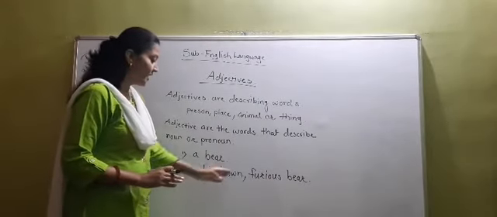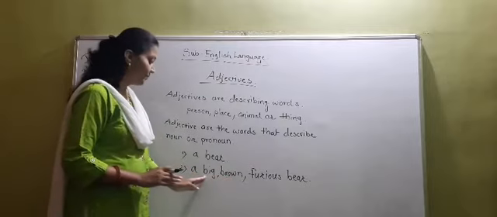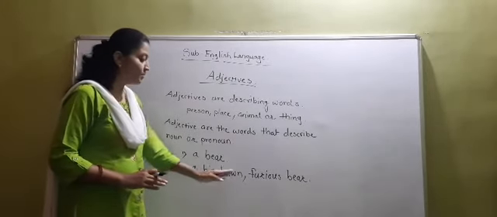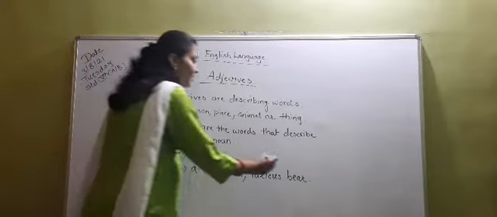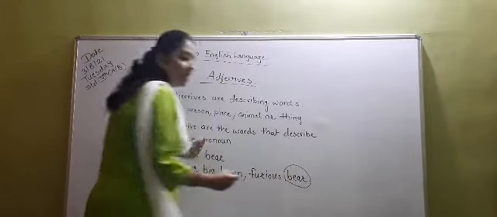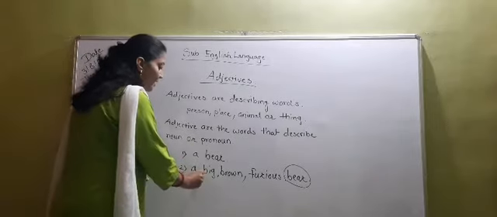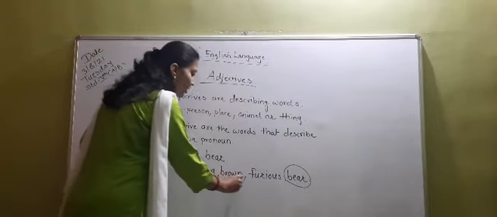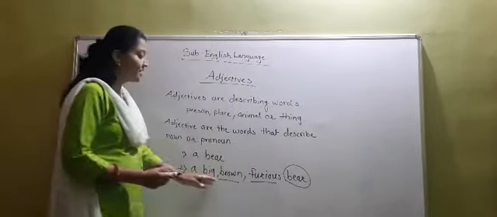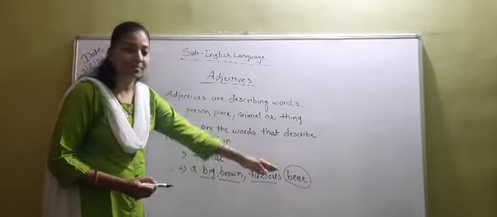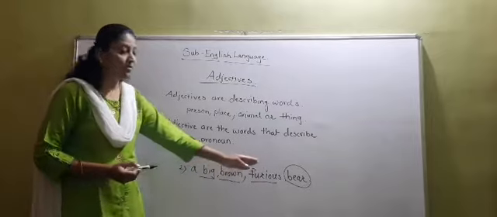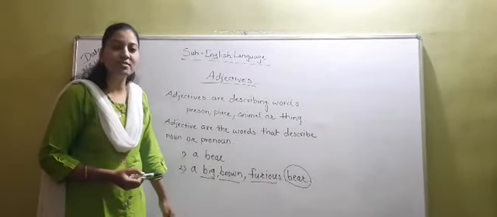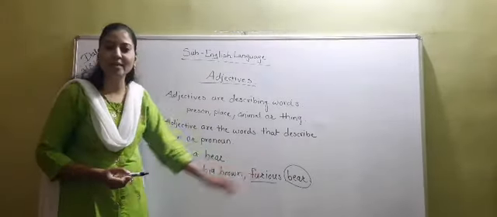Okay, they are describing this noun. Bear is a noun here. So all these words, big, brown and furious, are the describing words. They describe the bear. All these are the adjectives here that I have used to describe the bear.